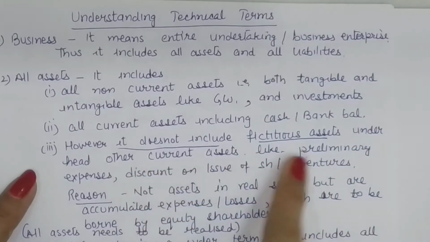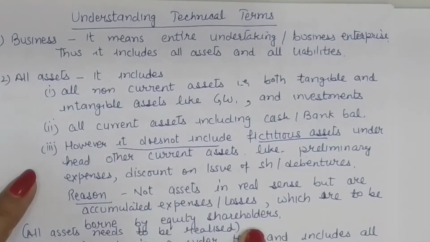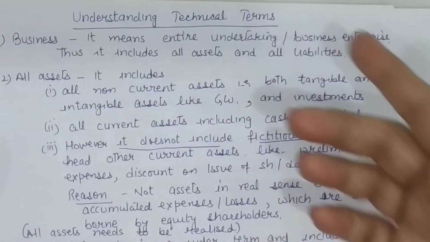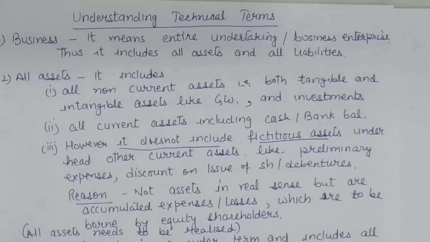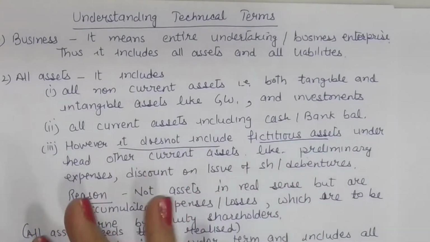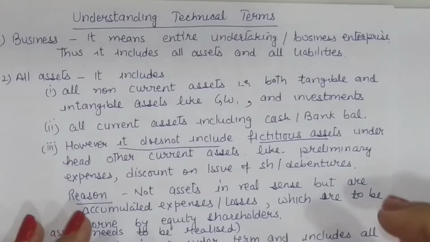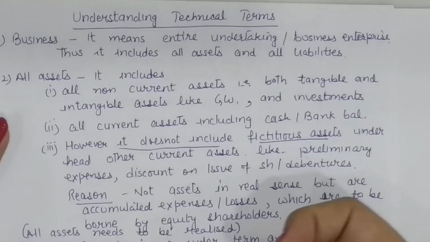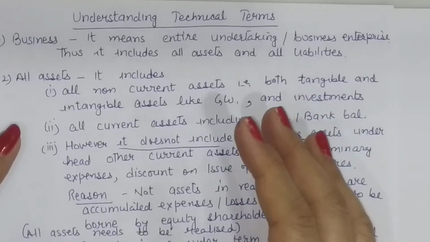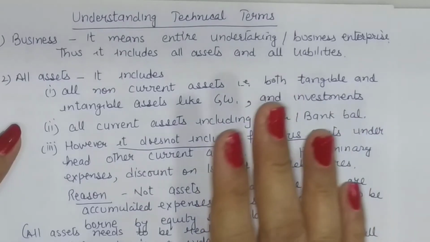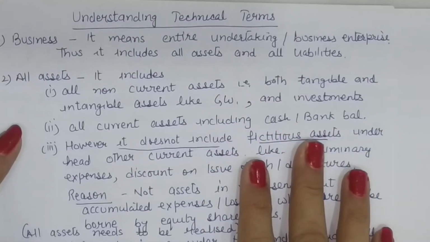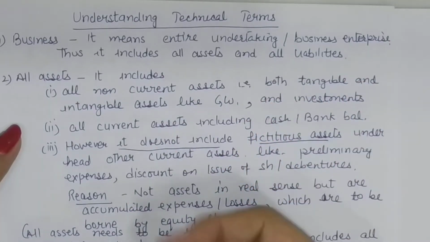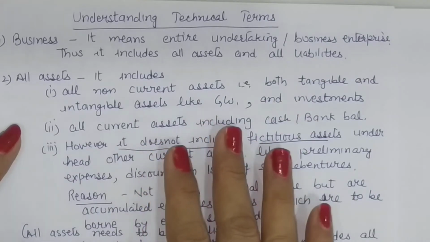So all the fictitious assets will be cancelled in the equity shareholders account, whereas all remaining assets are to be settled. Settlement implies that since the company is now being liquidated, all the assets are to be disposed of in one manner or the other. So if the purchasing company decides to take over these assets, that's fine. We will get purchase consideration from the purchasing company. If the purchasing company doesn't take over some of the assets, then the vendor company will be selling off or disposing of these assets on its own. So they may sell off the assets, get the money, or they may give these assets against some liability not taken over.